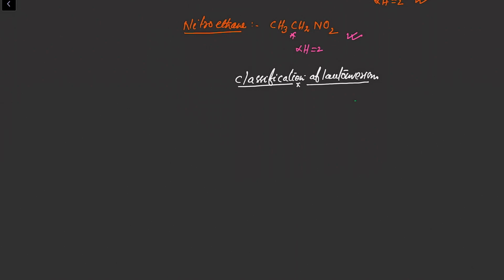Based on this type of atom, tautomers can be classified. So what are the types of tautomerism? There are generally 4 types of tautomerism. The first type is anionotropy. The second type is cationotropy. So what is anionotropy?